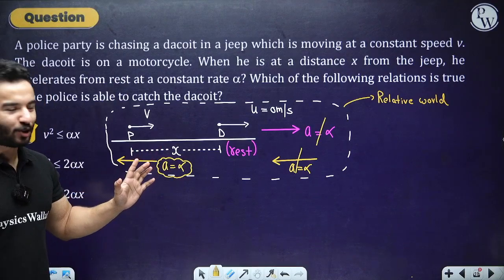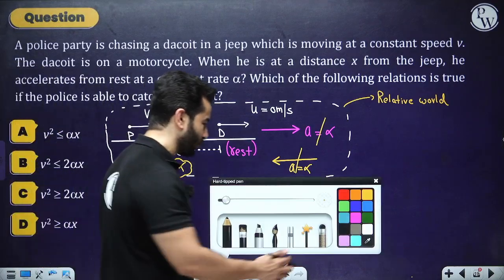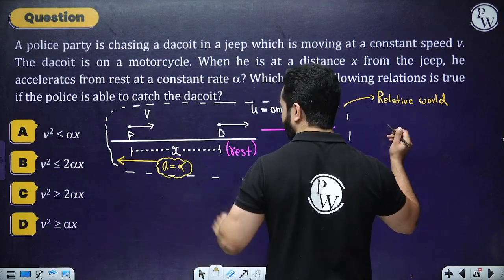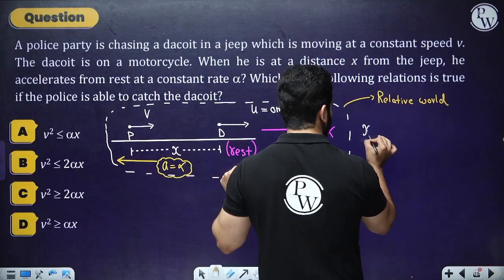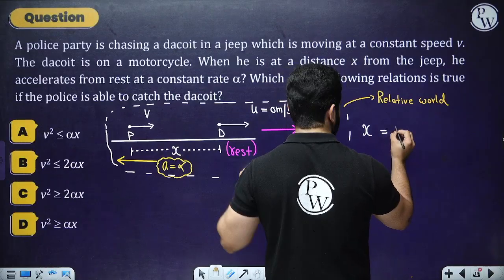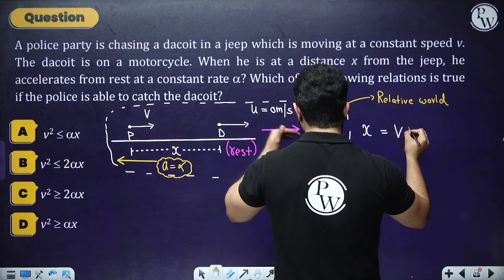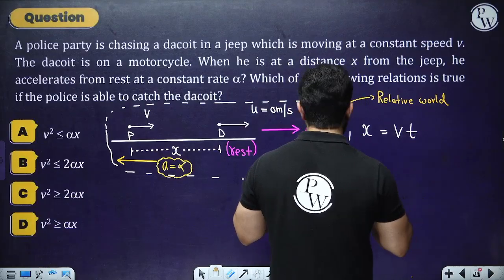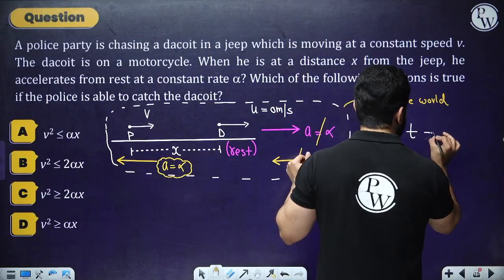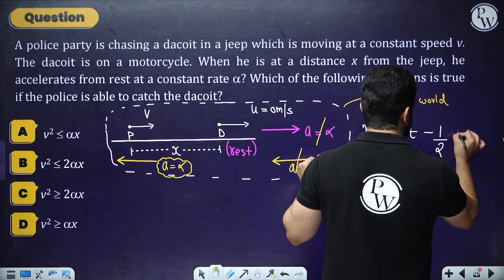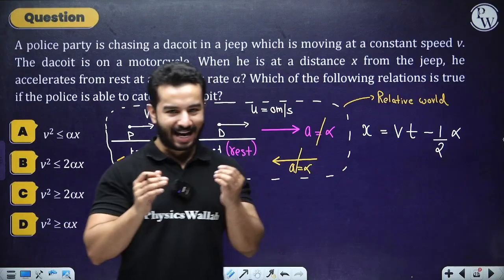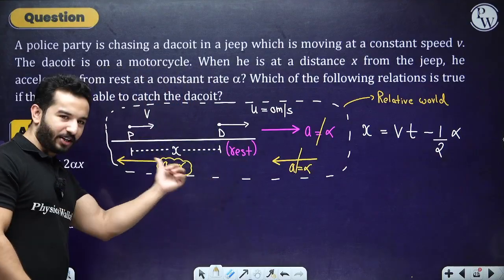Now we can write the equation over here. We are going to use the second equation. We are going to write displacement x equals initial velocity v, let's say it catches the dacoit after certain time t, minus half alpha t square. Why am I writing minus, my friends? Because right now this acceleration is in this direction.